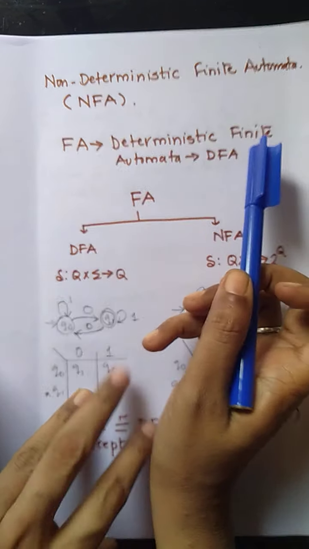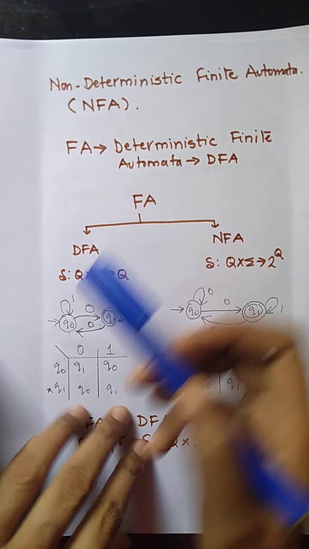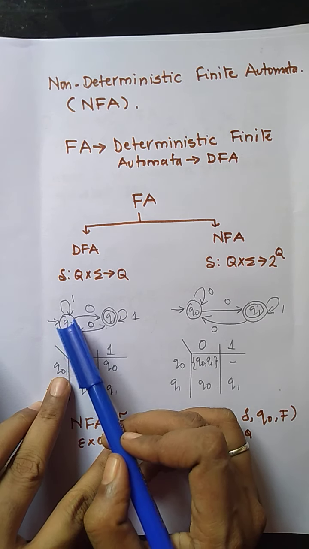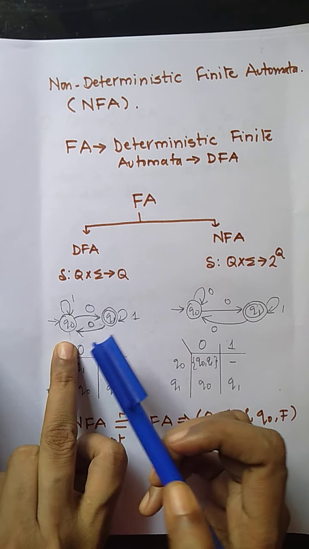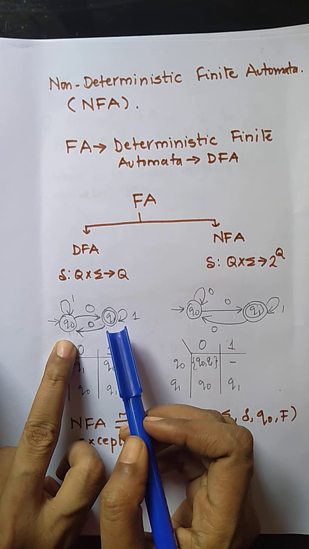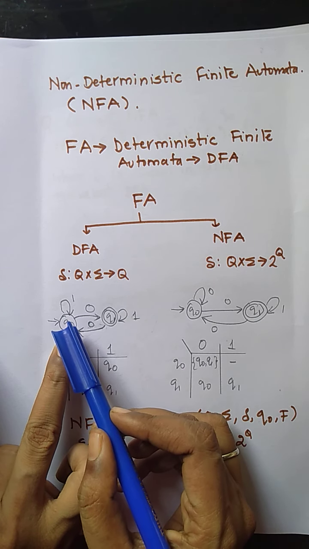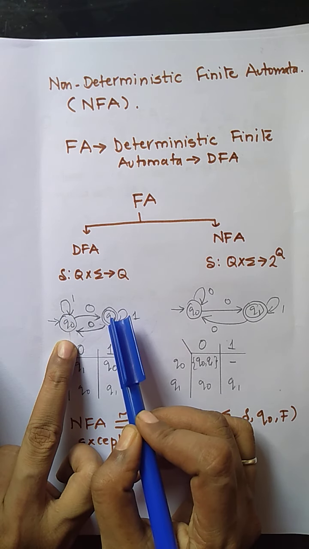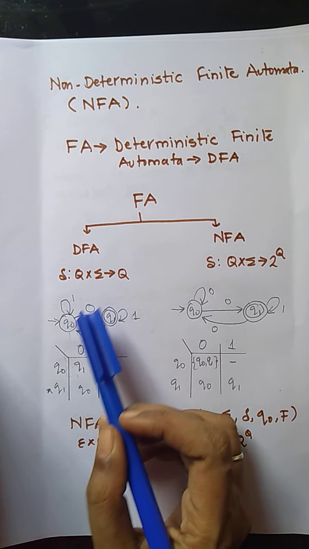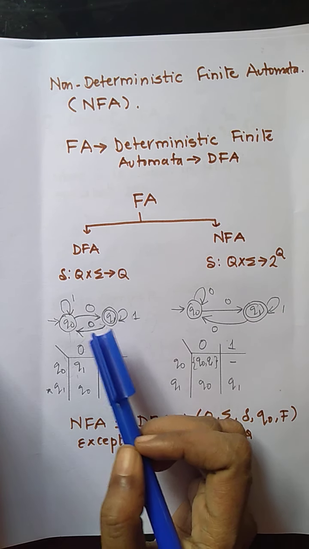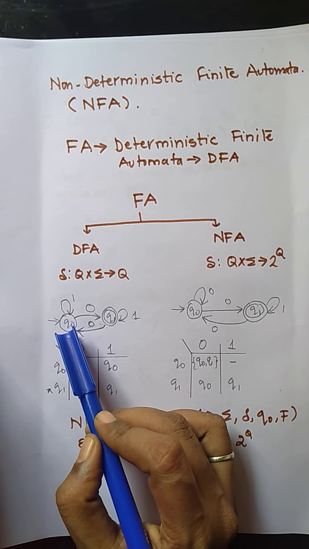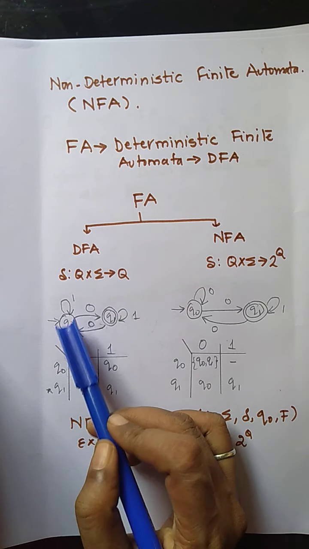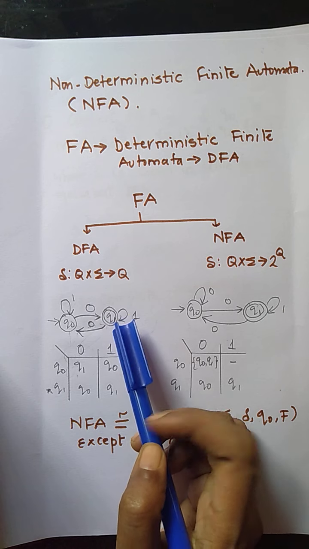Finite automata is also called a deterministic finite automata because always, for example, from Q0 with input 0, it goes to Q1, and Q0 with input 1 goes to Q0. That means the next state is determined. That is, the current state with the input symbol always goes to some other state. For example, Q0 on 0 goes to Q1, and next time whenever you consider Q0, we are not going to consider the input symbol 0 again. That is, Q0 with a single input always goes to a single state.